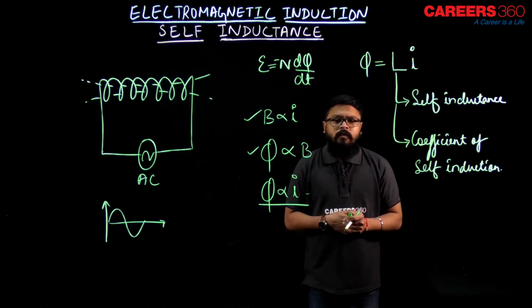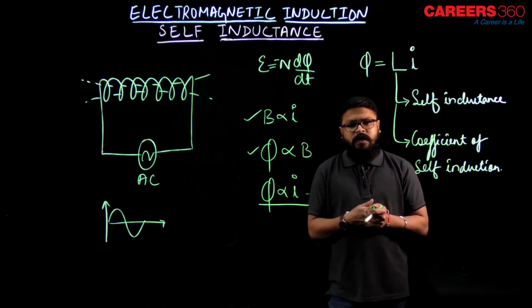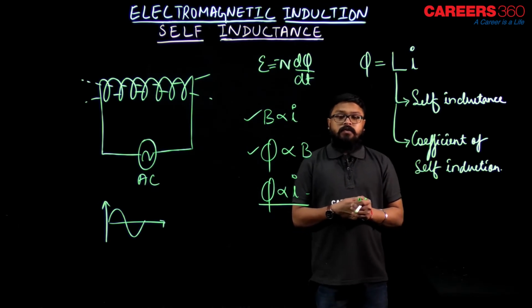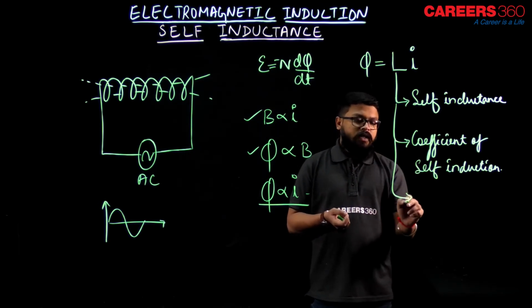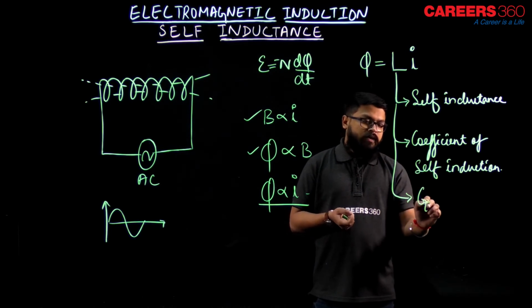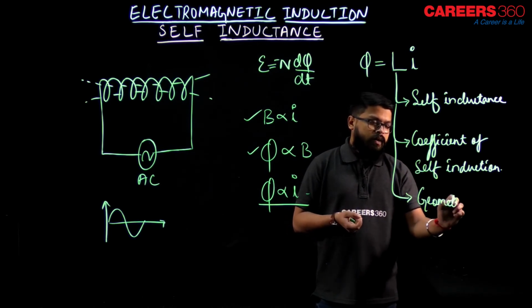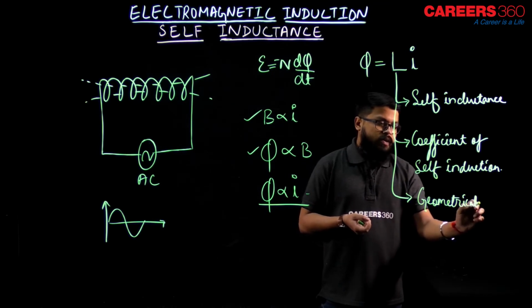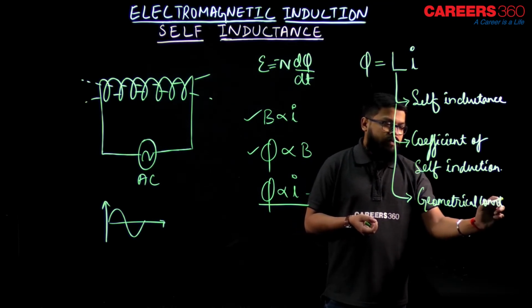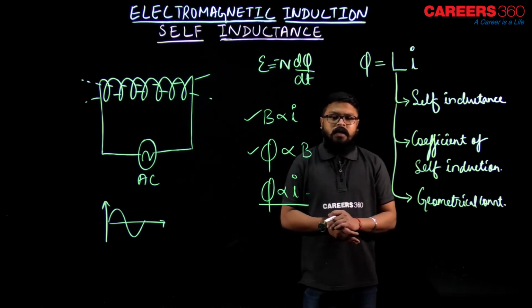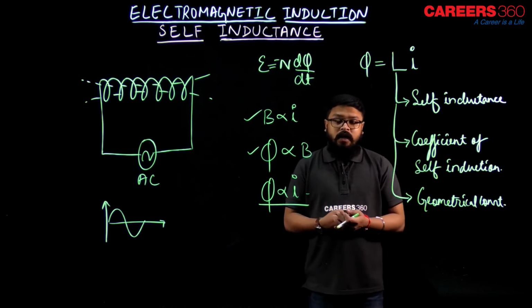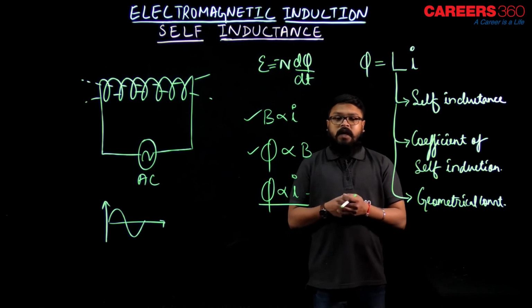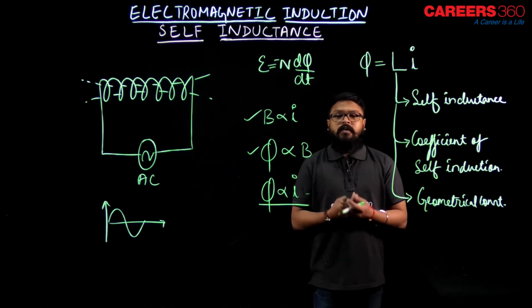Now this coefficient of self induction depends on geometrical construction. When I say geometrical construction, I mean it depends on its size, that is its area, and it depends on its number of turns.